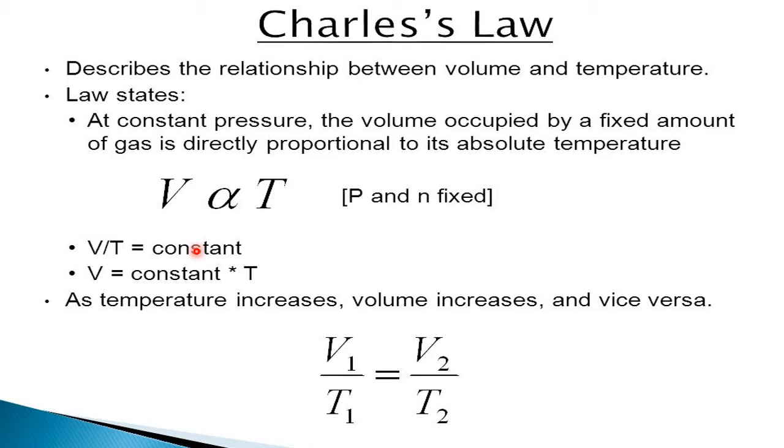As we did in the case of Boyle's law, here also, if you change the temperature from T1 to T2, at the same time volume also changes from V1 to V2. Using the equation V by T equal to constant, V1 by T1 is constant, V2 by T2 is constant, until Vn by Tn. That's why I have taken only the first two. So V1 by T1 equal to V2 by T2.